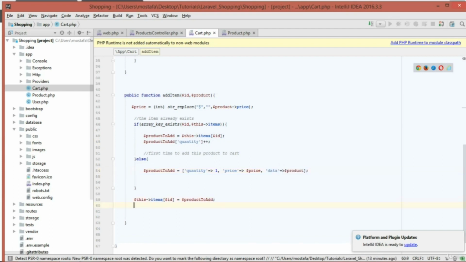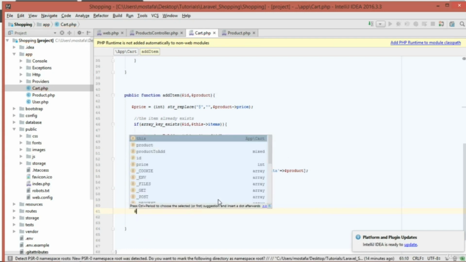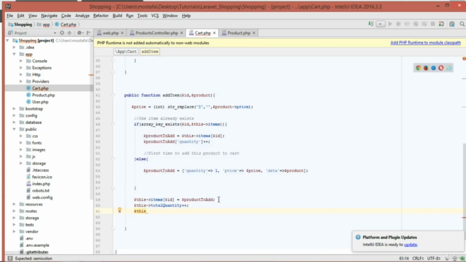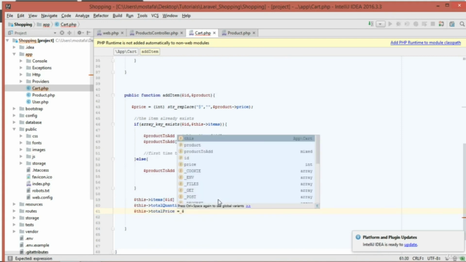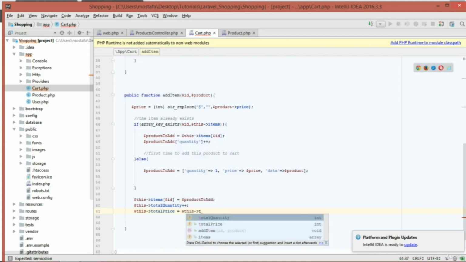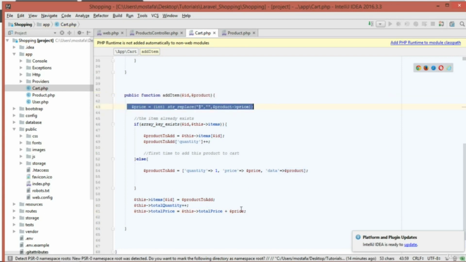And we also need to increase the total quantity of the cart. So this, and then total quantity, just increase it, and the total price obviously is going to be equal to the previous total price, plus the price of the product that we have just added to the cart, which is this one.